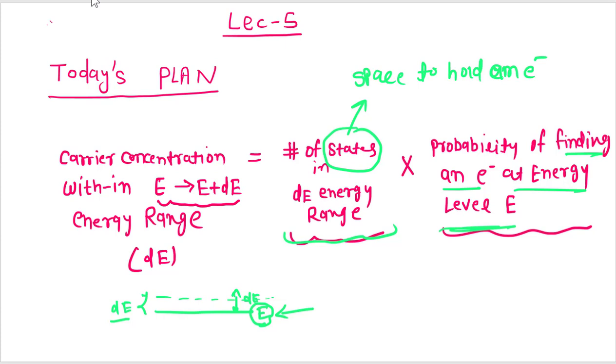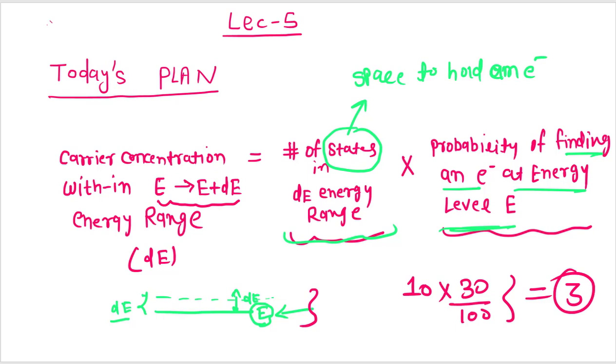So it's like, let's say there are 10 empty states. 10 empty states means there are 10 spaces to hold 10 electrons. But we are given that there is only a 30% probability of filling up that space with an electron at this particular energy level E. So 30% means 30 by 100. So the number of electrons in this particular energy range would be 3 electrons. This is the simple mathematics we are going to do in this whole video lecture.